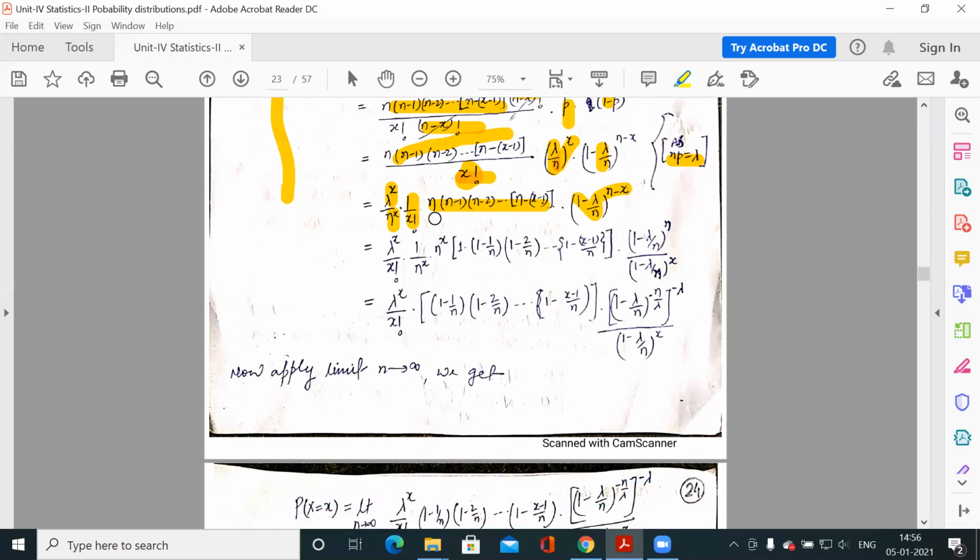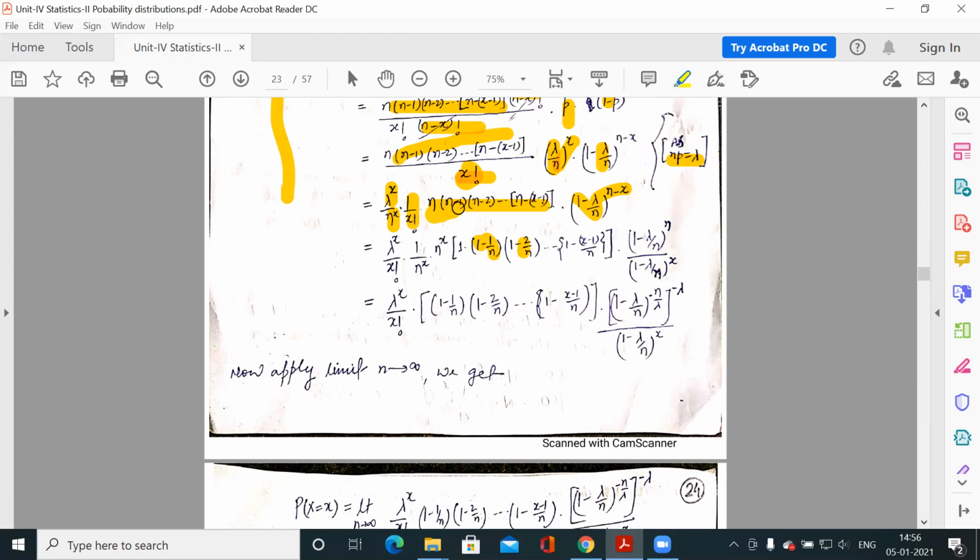Now I am taking N common from these factors. So first N from the second factor N minus 1, it is 1 minus 1 by N, so N square. Similarly for the third factor, it is N, so 1 minus 2 by N, so it is N cube.